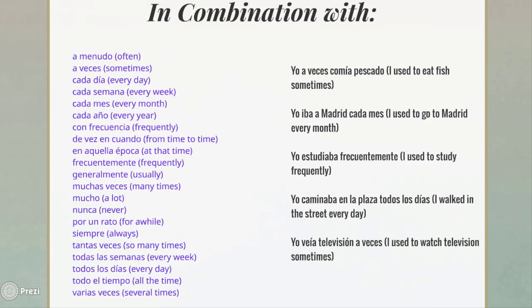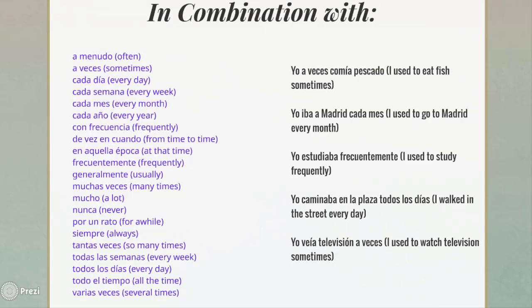Okay? So, remember case 1: we use the imperfect when we want to talk about actions that happened repeatedly in the past. Well, we can use these words to trigger the use of the imperfect. For example, yo a veces comía pescado. Yo iba a Madrid cada mes. Yo estudiaba frecuentemente. Yo caminaba en la plaza todos los días. Yo veía televisión a veces.